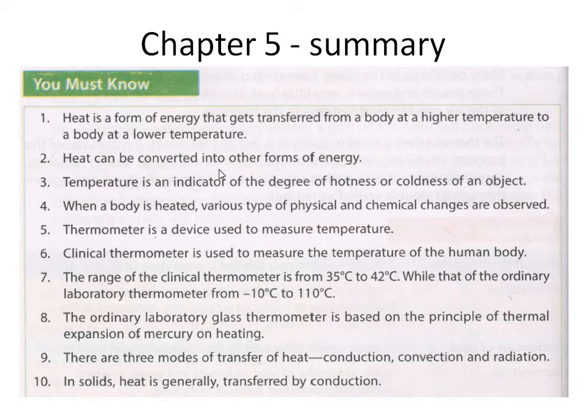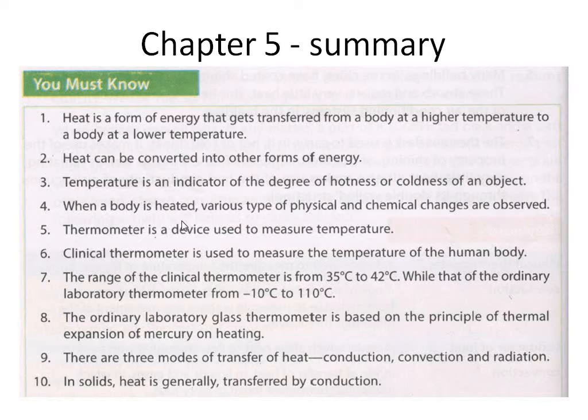How can heat be converted into other forms of energy? Heat energy can be converted into mechanical energy. In steam engines, heat energy is converted into mechanical energy. Third point, temperature is an indicator of the degree of hotness or coldness of an object.